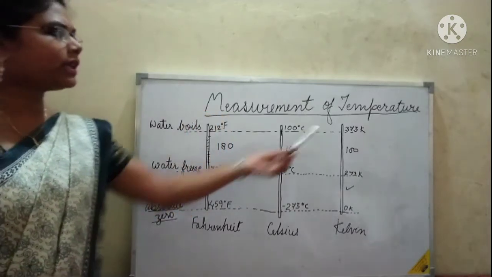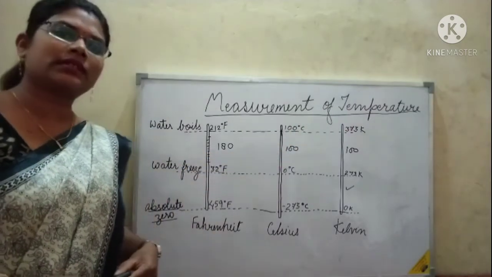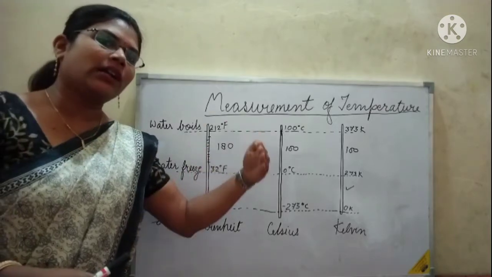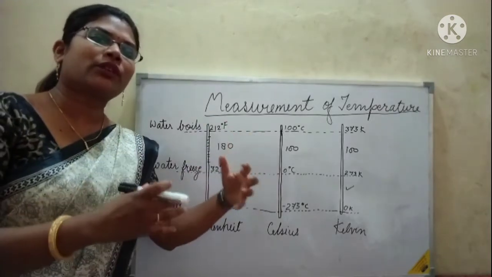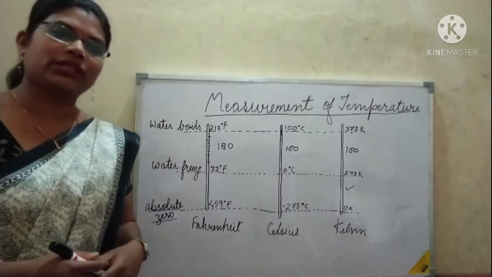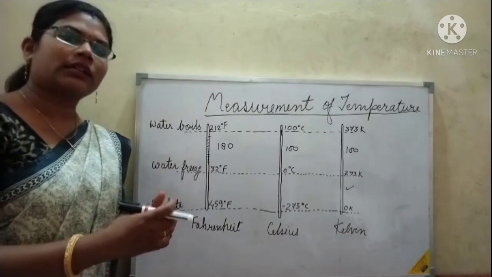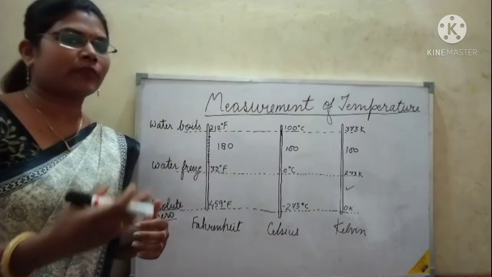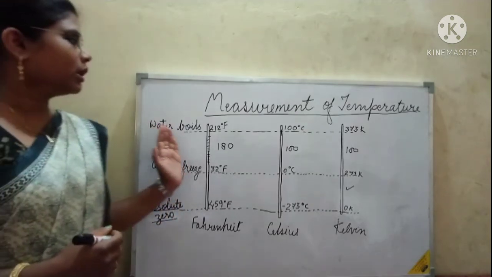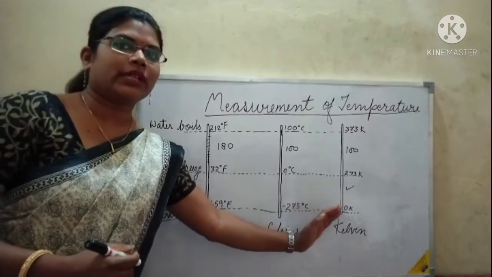Now what is temperature? Temperature is a measurement of how hot or cold any substance is. So with that we measure the temperature of any substance. Now we know the importance of temperature in the state of matter. Temperature is one of the factors which decides the state of matter. We already know that.